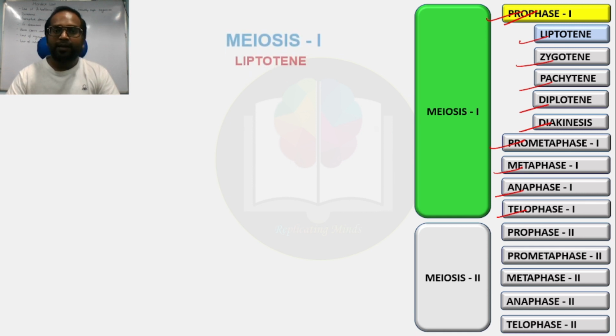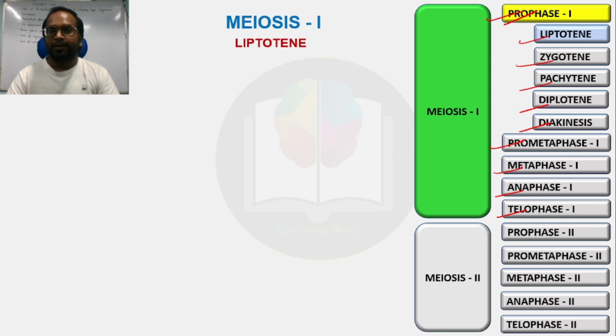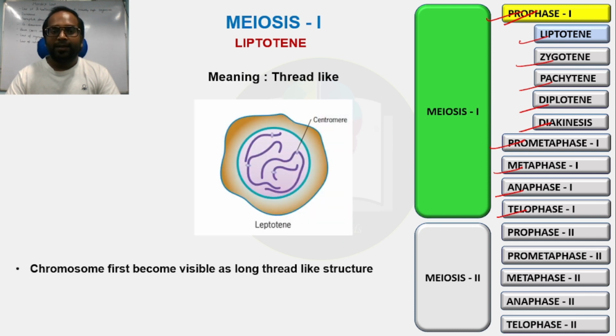First we will talk about the leptotene stage, which comes under prophase 1. Leptotene means thread-like. It means the chromosomes first become visible as long thread-like structures. When the cell enters meiosis 1, the chromosomes are in a less condensed form, not defined properly, not symmetrical properly.